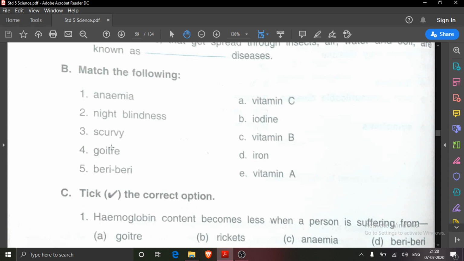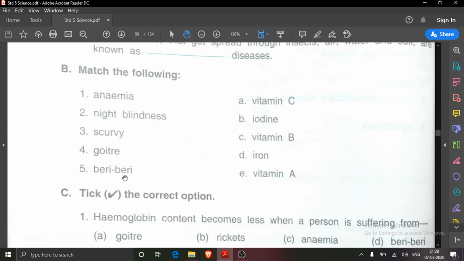Next is goiter. Now only in fill in the blanks I have told you. This disease, enlargement of glands in the neck area, is caused due to lack of what? Iodine. So what will you write? Here you will write goiter, put a small hyphen, and then here you write iodine. Last one is beriberi.